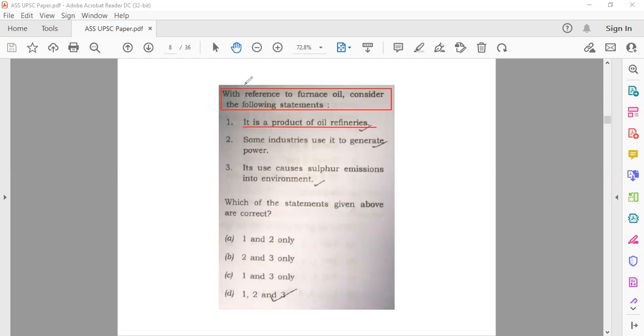Definitely, yes, it is a product of oil refineries. Then, some industries use it to generate power. Yes, some industries use this oil to generate power. Absolutely fine. Then, it causes sulfur emission into the environment. Yes, so all three options are correct. 1, 2, and 3.